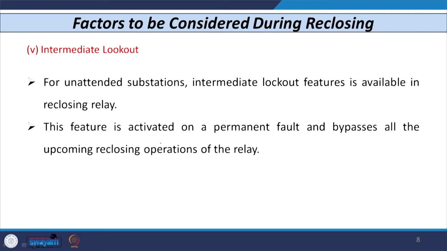Now, on the other hand, if I consider the unattended substations, where we have transmission or distribution configurations like tapped or multi-terminal lines, then the intermediate lockout feature is easily available in the reclosing relay. This feature is activated in case of permanent fault only.